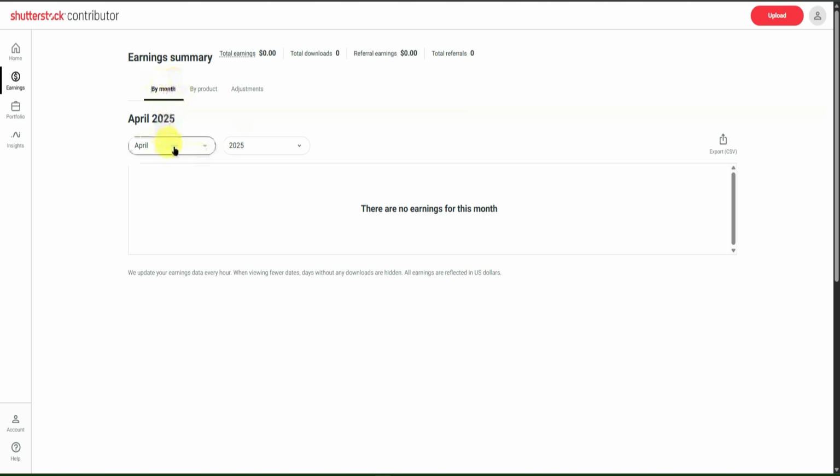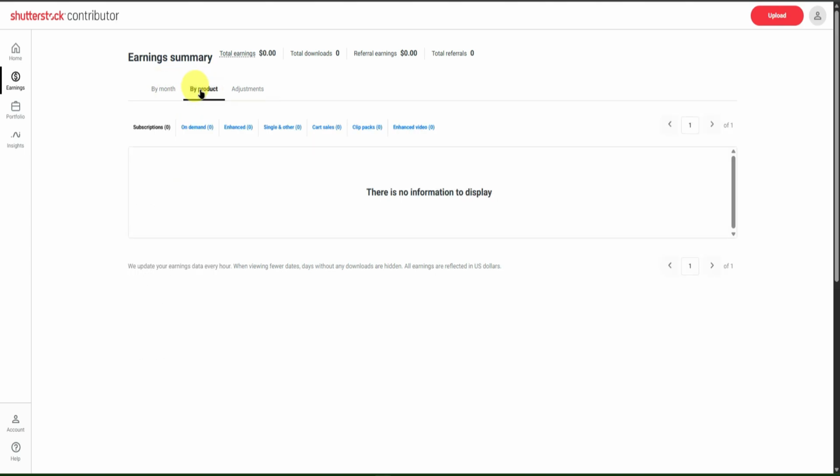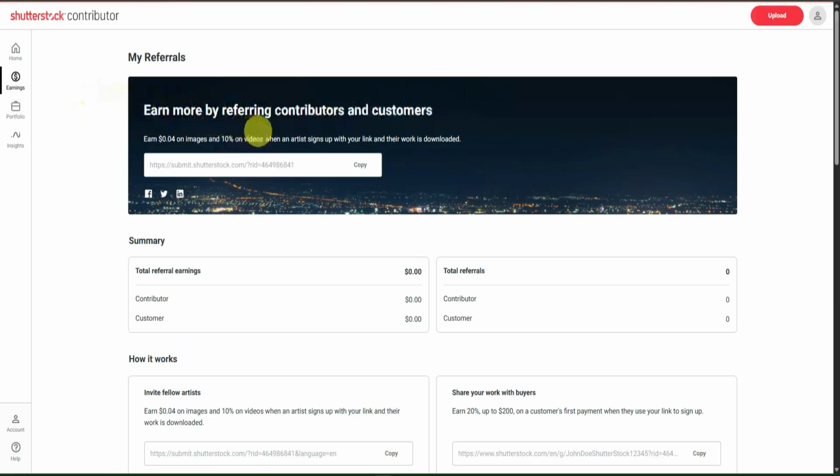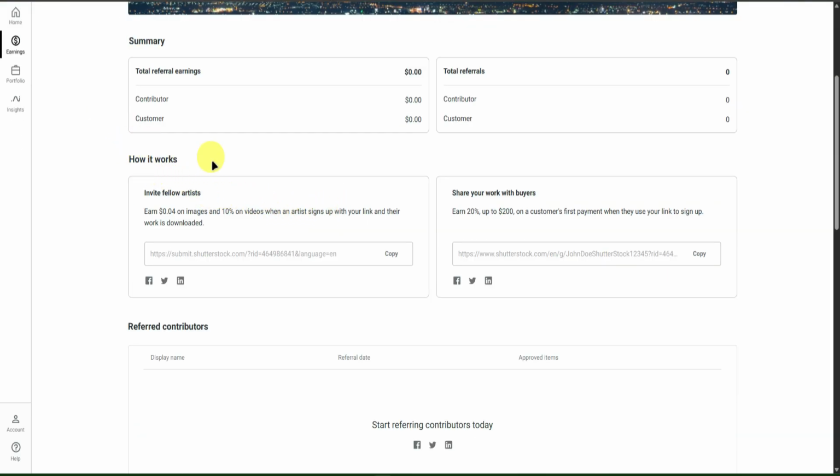So we can get to see our earnings by month. You can also get to see your earnings by product and some adjustments. At the top right here, you'll also get to see your total earnings, your total downloads, your referral earnings, and your total referrals. Next, we have my referrals over here under earnings. And in here, it works like this.